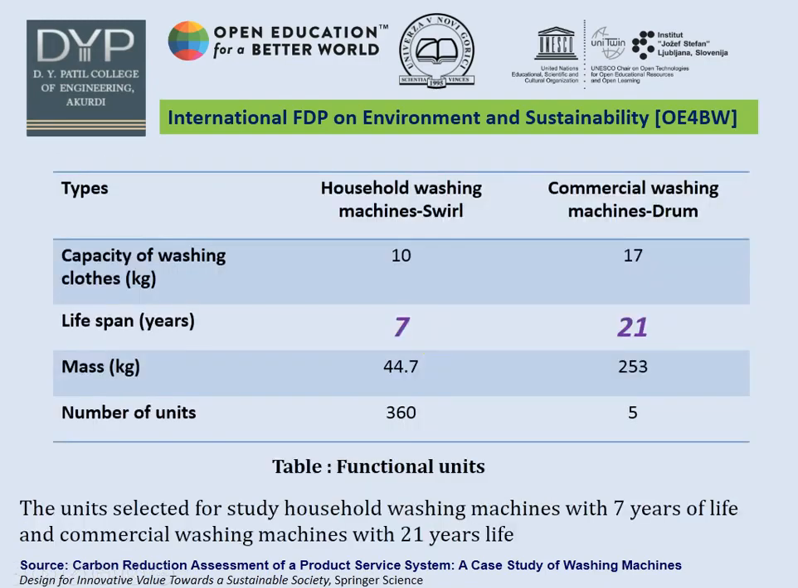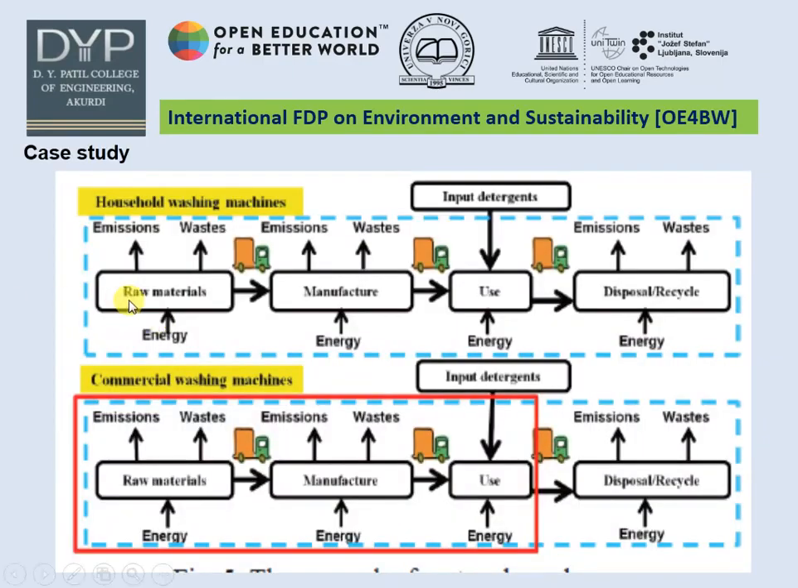In the case of washing machines, I have selected two washing machines: a household washing machine, which is a swirl type, and a commercial washing machine, which is a drum type. These are the specifications of the washing machines. The capacity of the household washing machine is 10 kg and the commercial one is 17 kg. The lifespan is 7 and 21 years. So the units selected for the study are the household washing machine for a 7-year life and the commercial washing machine for a 21-year life.